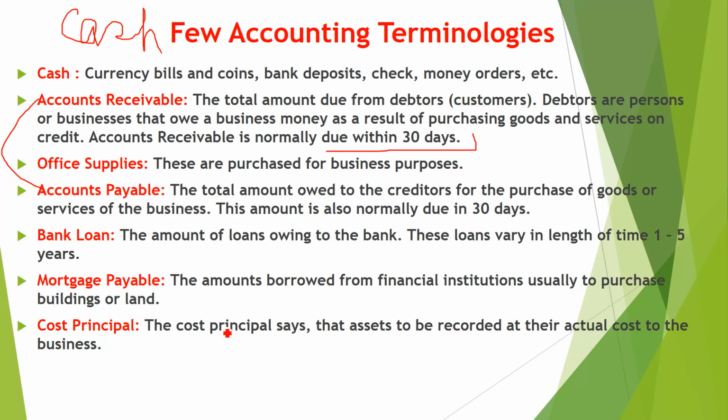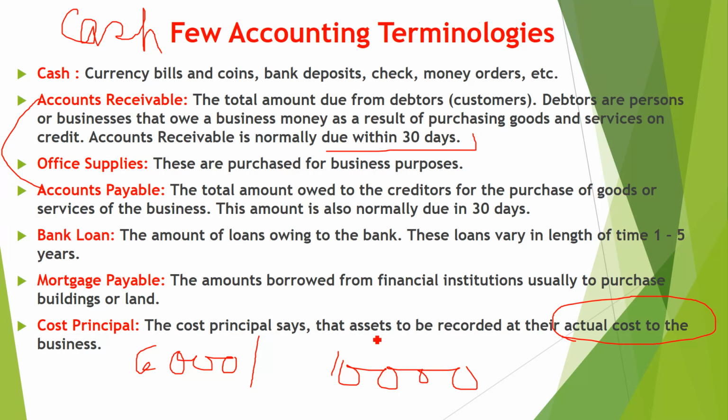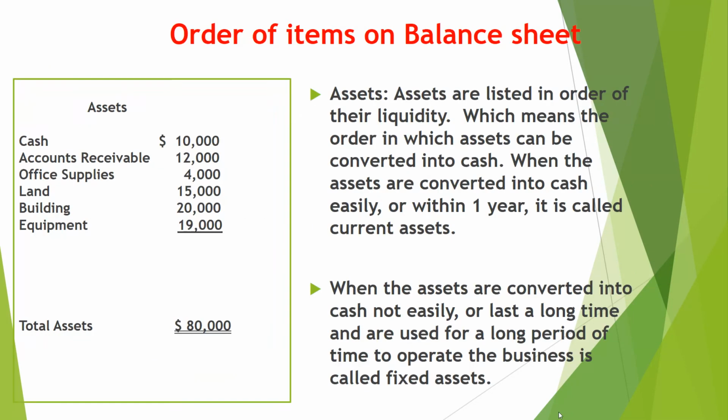The cost principle says that assets are to be recorded at their actual cost. Now what does it mean? Suppose you have purchased equipment for your business for 6,000, its value is 6,000, so you have to record 6,000 in your books, in your accounting system. Whether its cost after 1 year or 2 years is maybe 10,000 or 20,000, whether it increases or decreases, you have to record the actual cost at which you purchased. This is called the cost principle. The cost principle says that assets are to be recorded at their actual cost, not the increased cost or decreased cost.